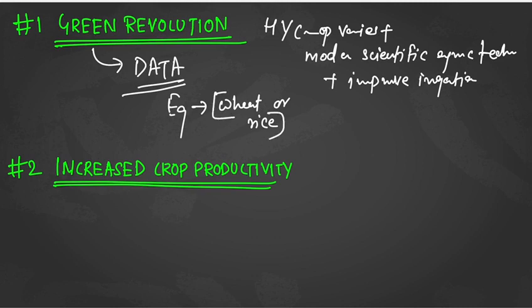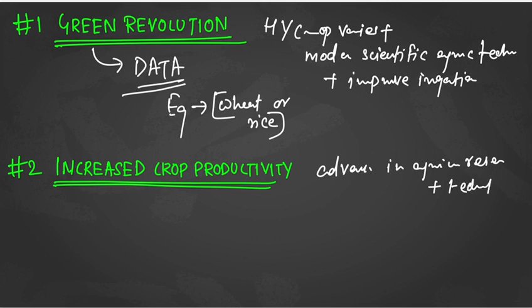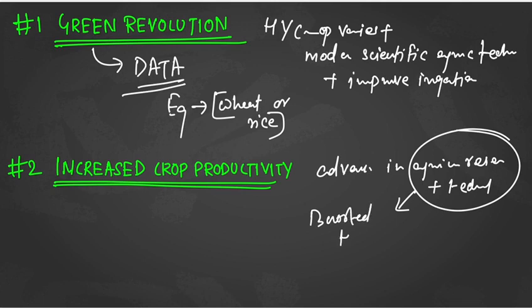Is it okay? Next, the second point is increased crop productivity. What are the reasons here? Increased crop productivity because of the advances in agricultural research. You could have also talked about the technological part. Because of this, it has boosted the crop yield.